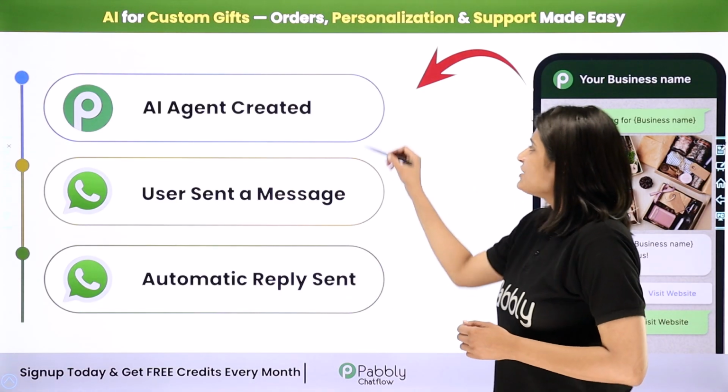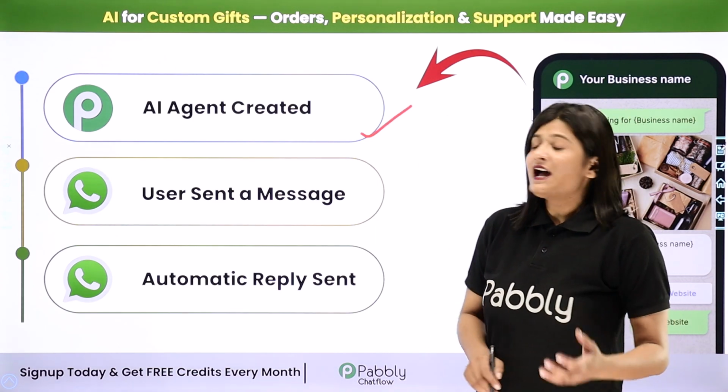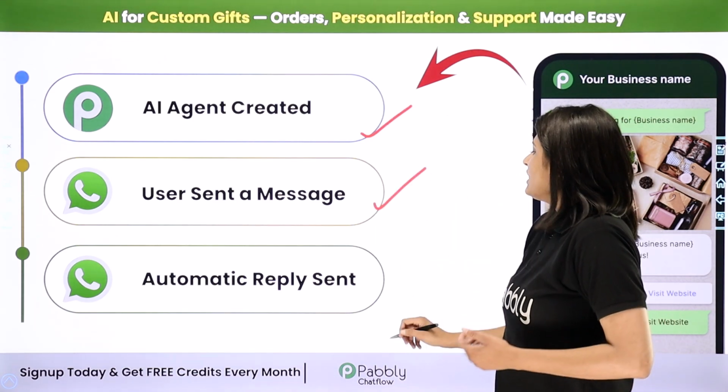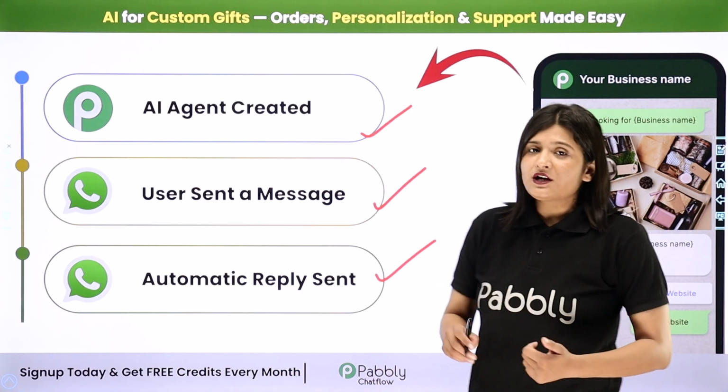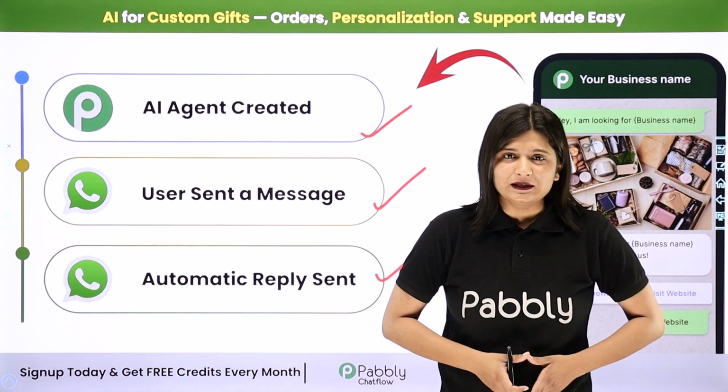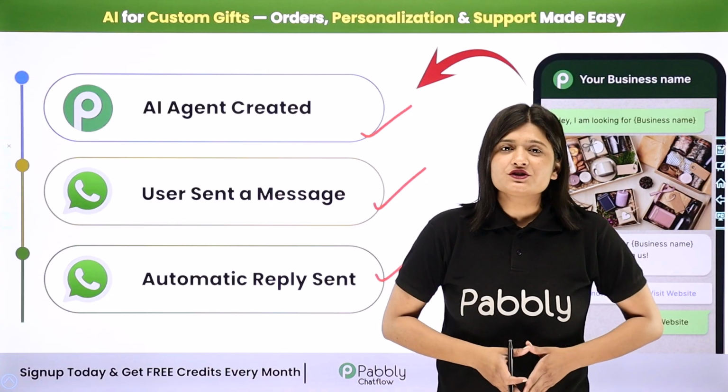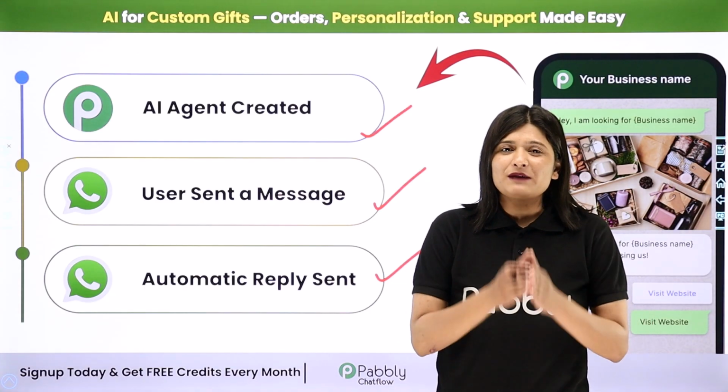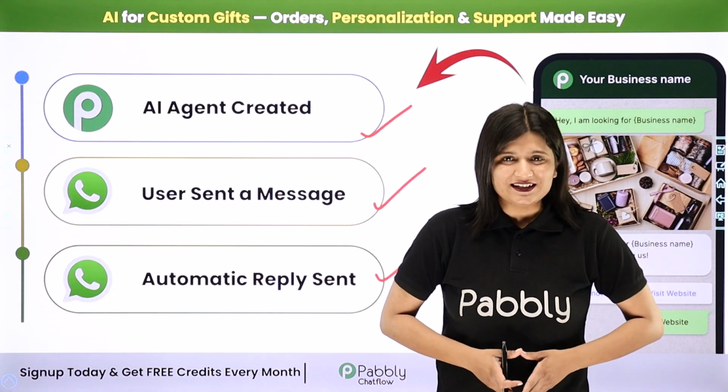With the help of this AI agent or a WhatsApp chatbot which I've created, whenever a user sends me any message, a reply is automatically sent to that user based on the query which they have sent to me. Now, if you want to learn the step-by-step process of how you can create this AI agent using Pabbly Chatflow, let me take you all to my screen.